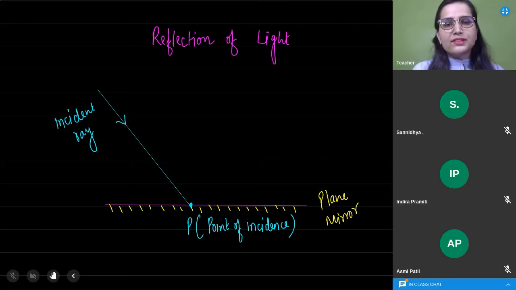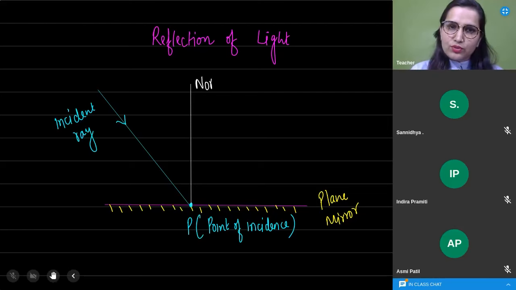So, dear students, at this point of incidence, what are we doing? We are drawing a perpendicular that is called normal. Okay. So, this perpendicular we are drawing at the point of incidence. So, what is the name given to it? Is normal. So, we are calling it as normal. So, definitely the incident ray and at the point of incidence, the normal.